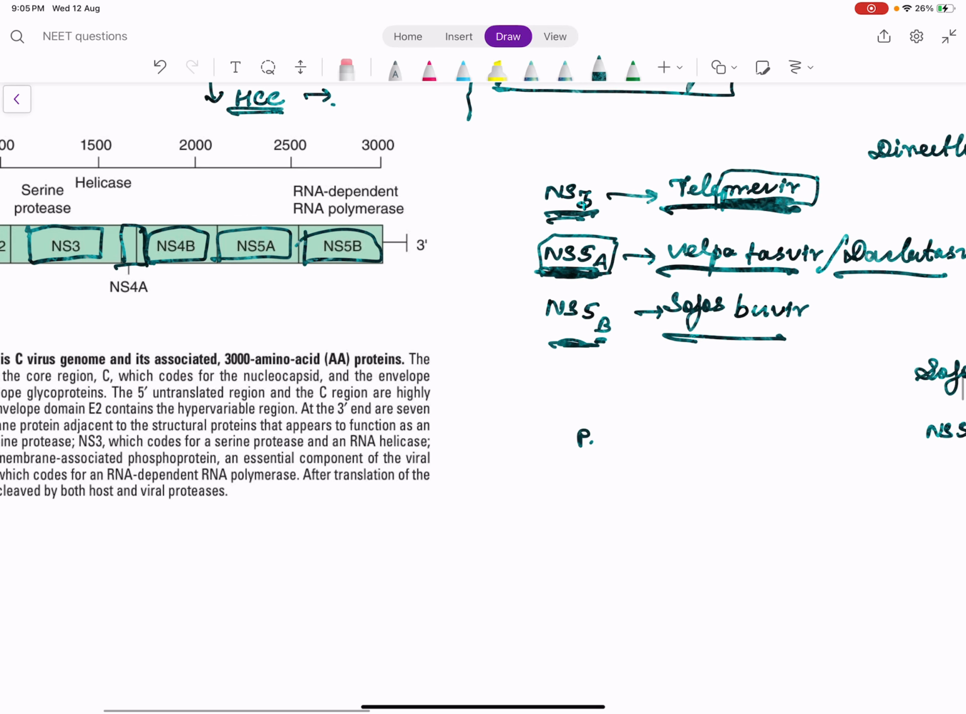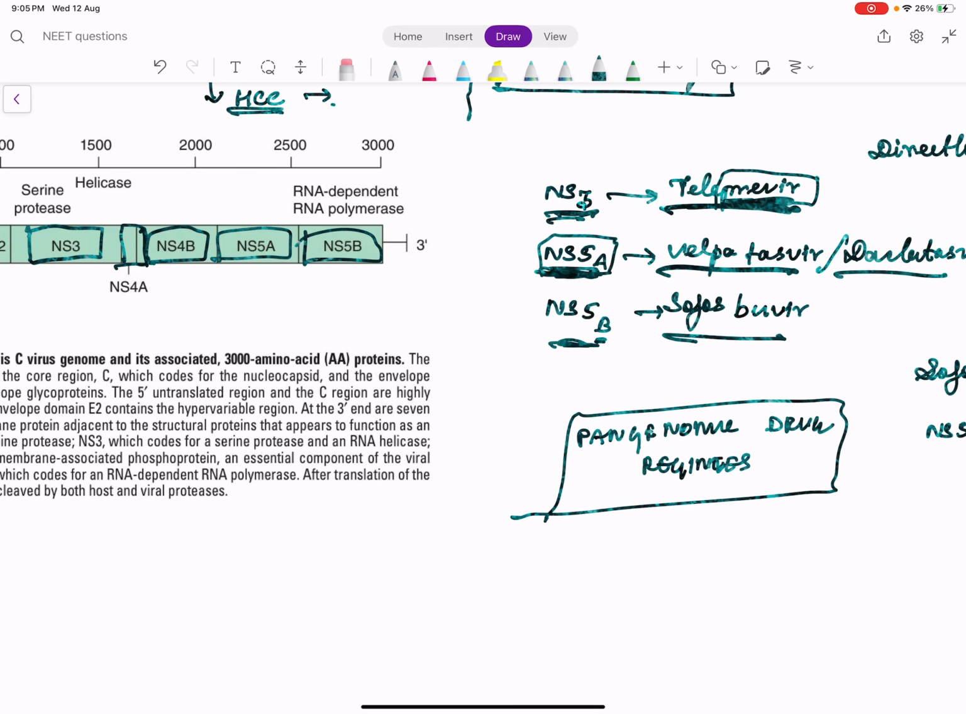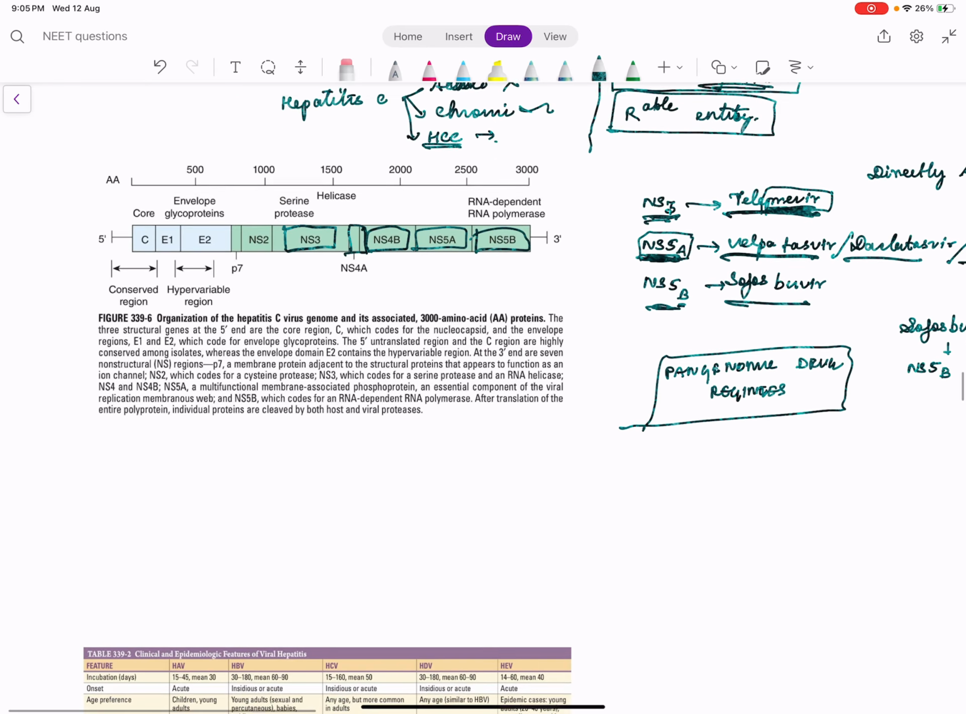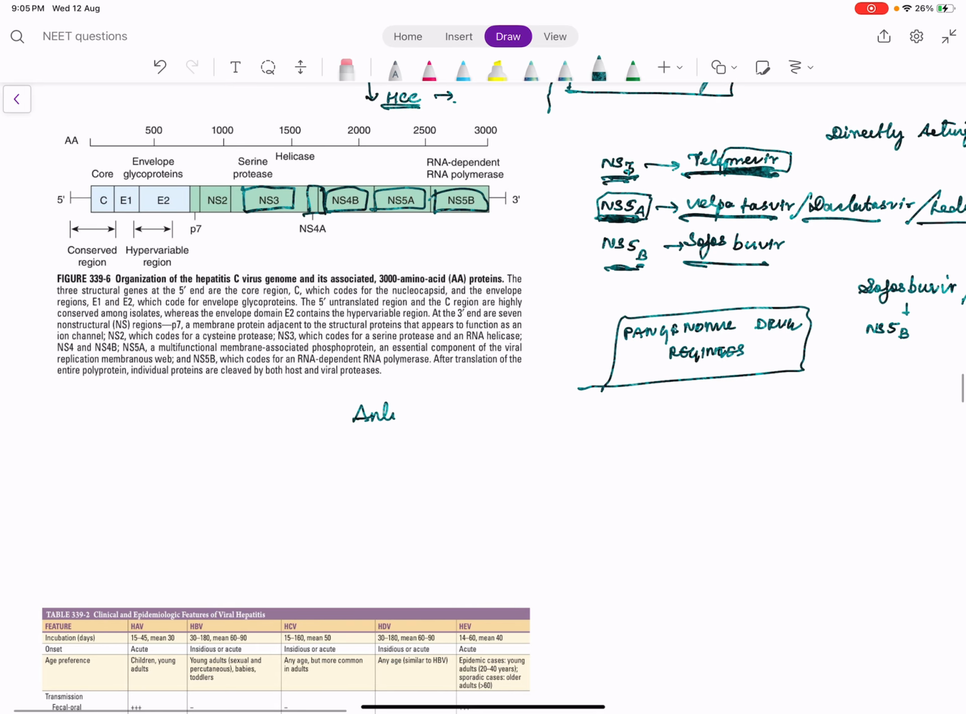This is called a pan-genomic drug regimen, because hepatitis C has many variants, many types of genomes. But with this drug you need not check the genome and treat. This is a pan-genomic regimen. Okay. And what is the investigation of choice?